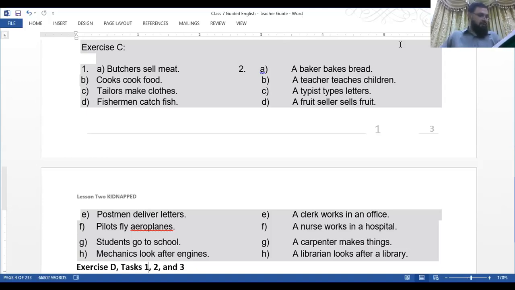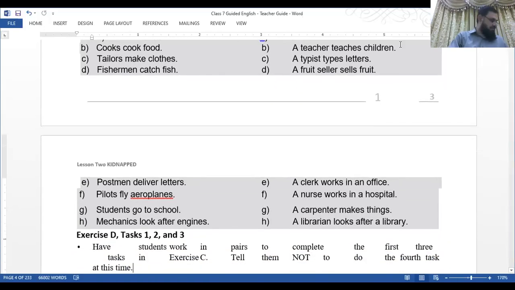Nurses F. Nurses work in a hospital. A nurse works in a hospital. G. Carpenters make things. A carpenter makes things. H. Librarian. A librarian. Librarians look after a library. A librarian looks after a library. So this is the end of exercise C.